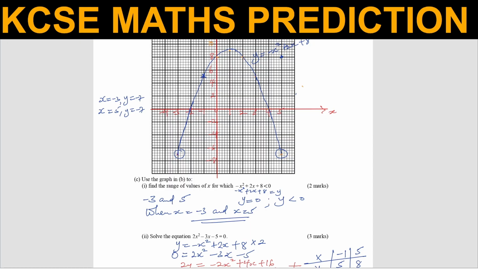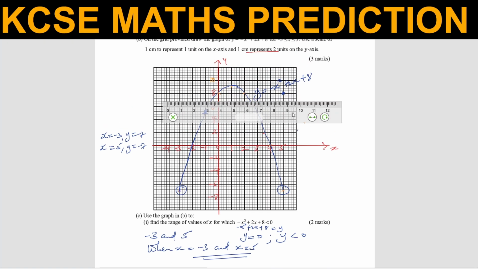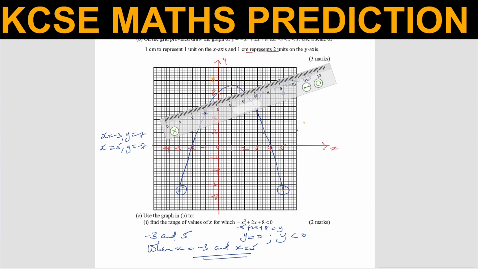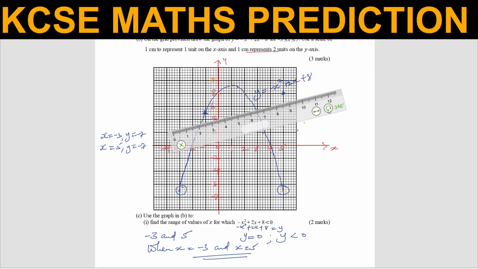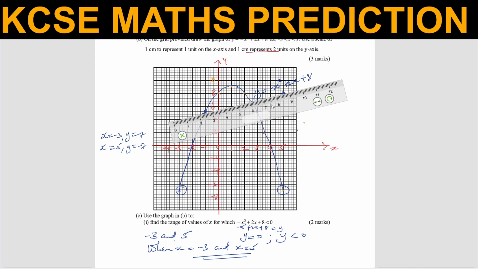so let me get a ruler. If you draw a straight line passing through this point, like that.